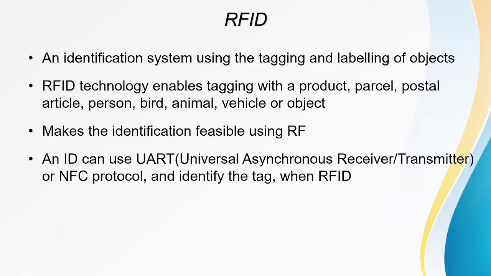Whenever you send a parcel, it is also tagged. In the toll booth, you have to pay the toll when you have a vehicle, and that is also done by RFID. For animals, for recognition purposes, they are also tagged with RFID, whether it may be a bird, an animal, or a person. And when you order something, the parcel is completely tracked by RFID signals.